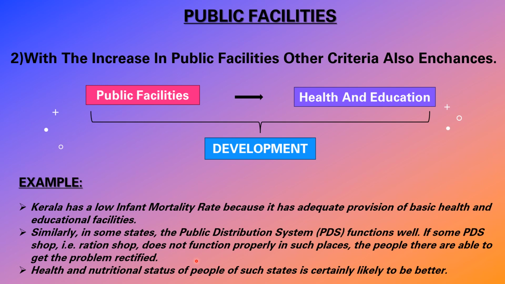If the ration shop is not giving you the correct ration on time, people can't get food to eat in some villages. It is mainly a problem in the villages, right? Like that, the health and nutritional status of people in such a state is certainly likely to be better. We have to do better for everyone in every aspect. They are saying here, public facilities. This also will come.